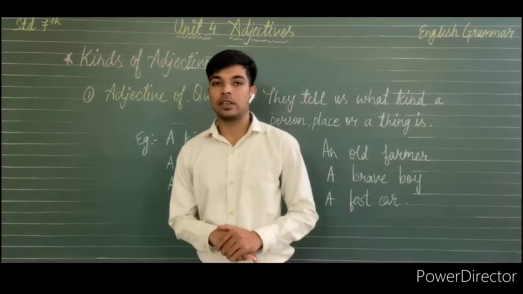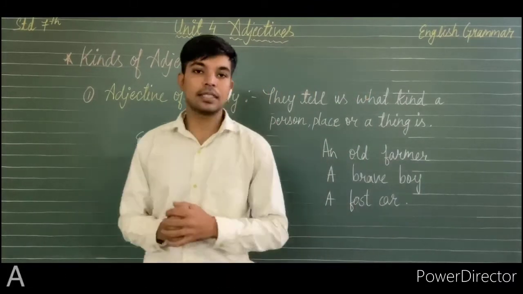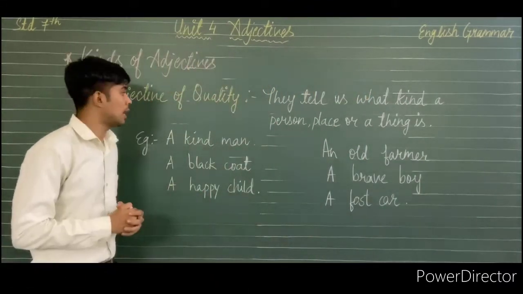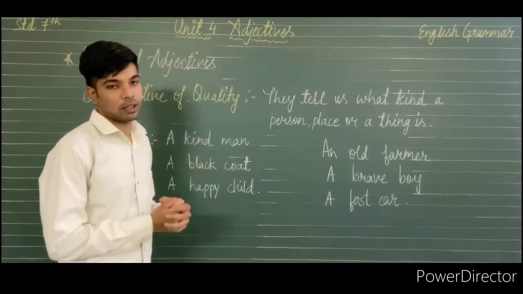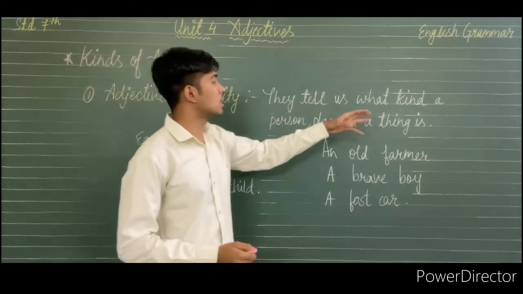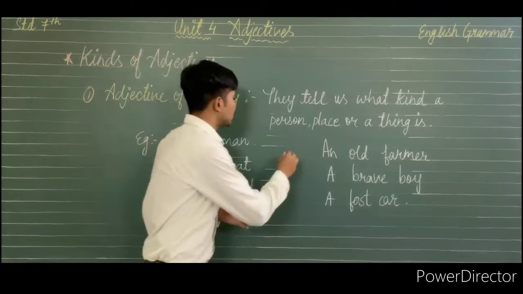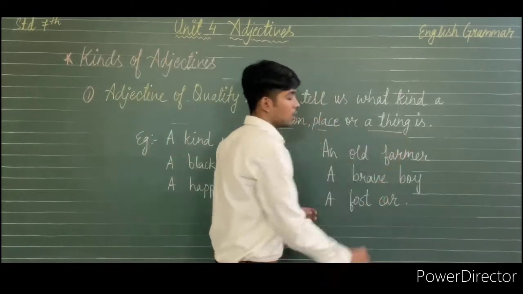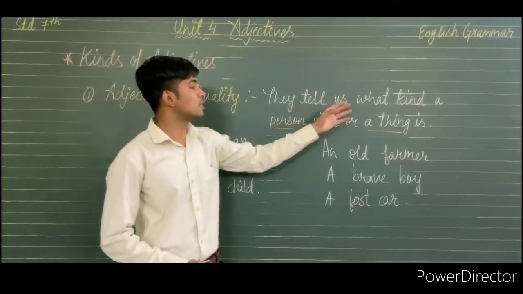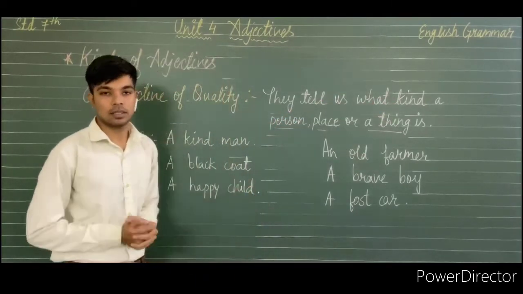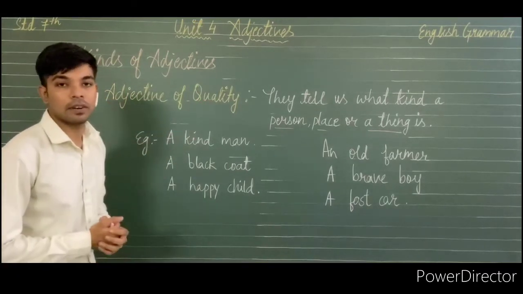Our first adjective, adjective of quality. As we have earlier discussed, adjective of quality describes the quality of a noun. They tell us what kind a person, place or thing is. A name of these things is known as a noun. So they tell us what kind of noun it is. Means in simple language, it shows us the quality of a noun.